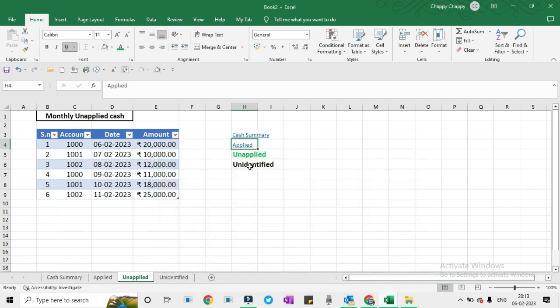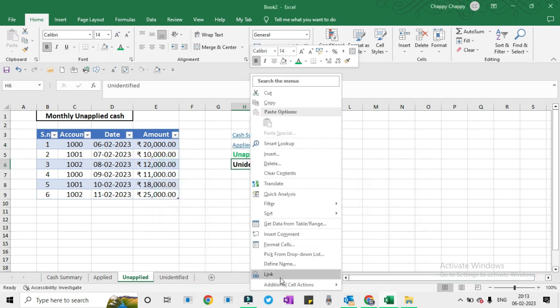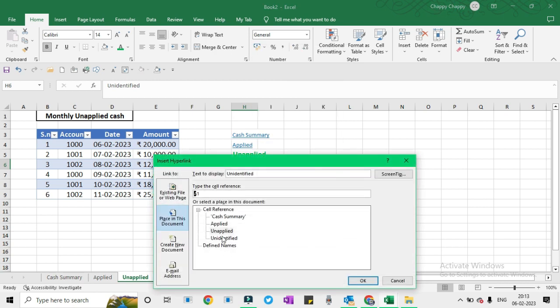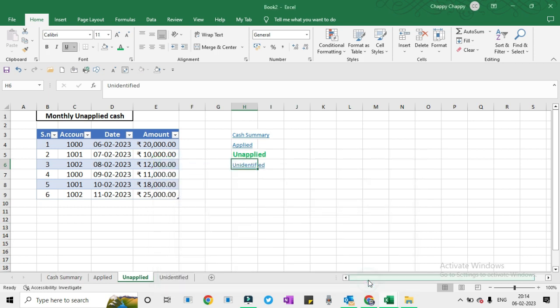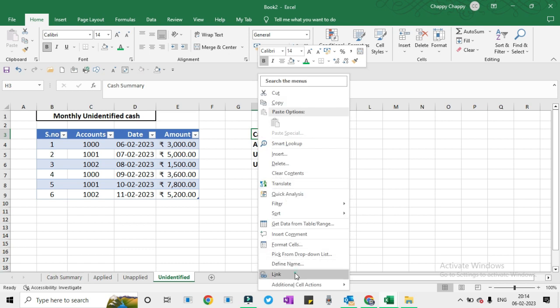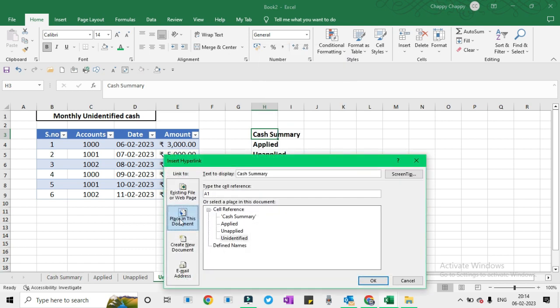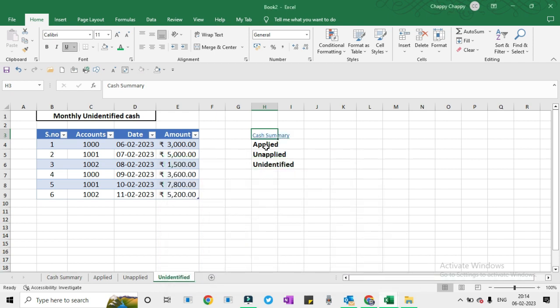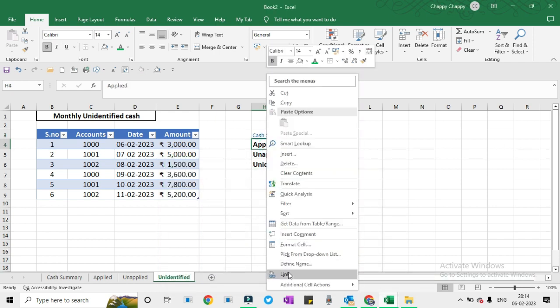Alright, so now when we click on this Unapplied, we'll directly jump to the Unapplied sheet. We'll click on Unidentified, we'll jump to this Unidentified tab, and the highlighted tab will show as green. Alright, so now as we have to prepare